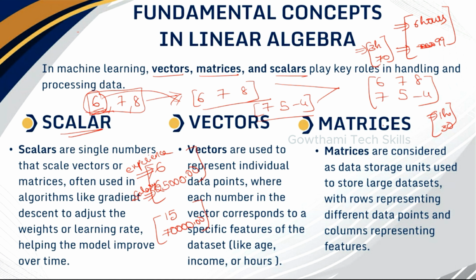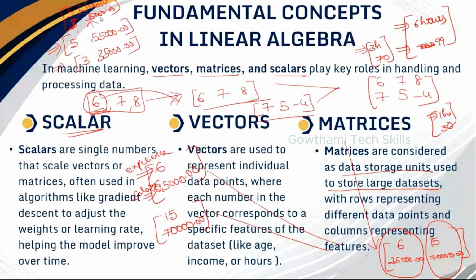Understood? And matrices are considered data storage units used to store large data sets. For example, from all these vectors, you can make a huge data set. See here: a 6 years experience person having a salary of 25,000, a 15 years experience person having a salary of 70,000. You are just combining these vectors to make one data set, or a matrix. Understood this one? Everyone?